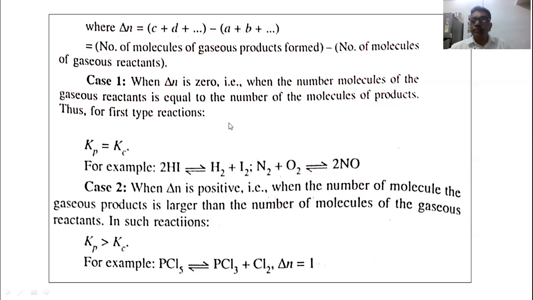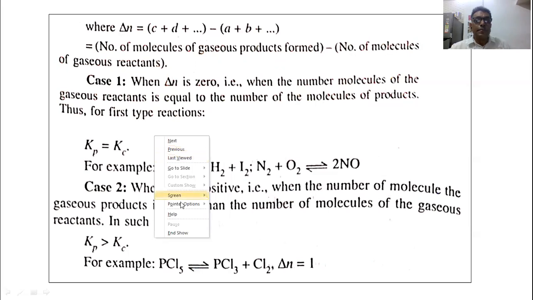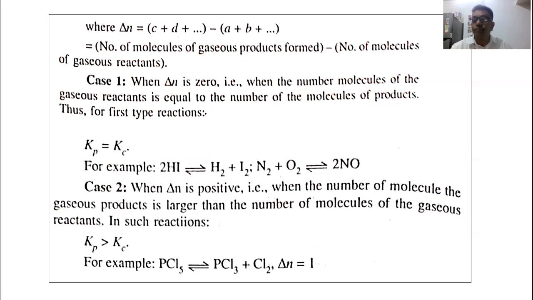So in that equation now, let us write the relationship between the Kp and Kc here. So Kp equal to Kc into RT raised to delta n. This is the relation between the Kp and Kc. What is given here? Case 1, when delta n is 0. So let us put here delta n equal to 0. So it is Kc into RT raised to 0.